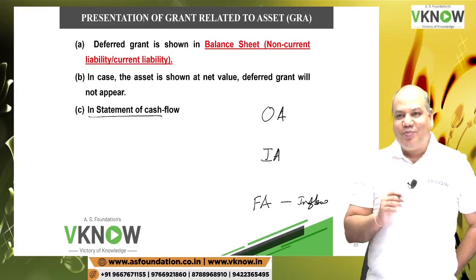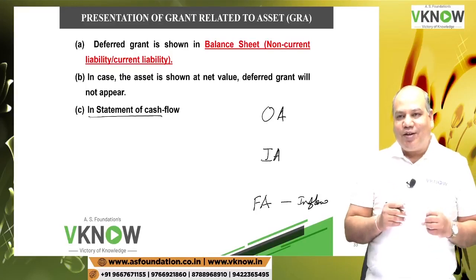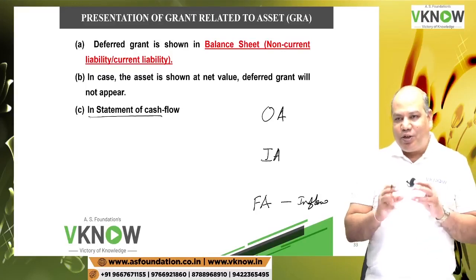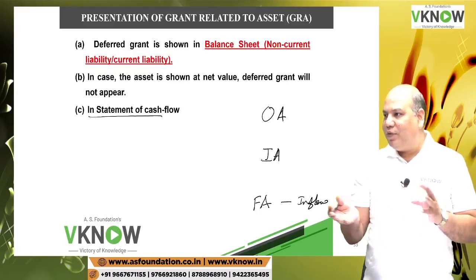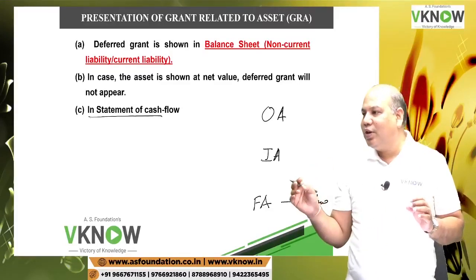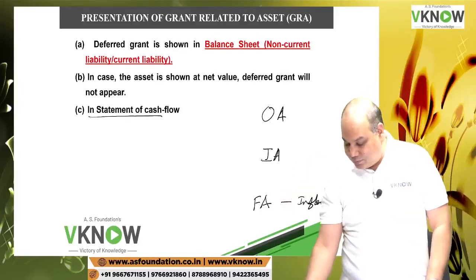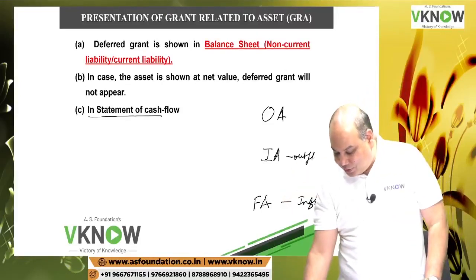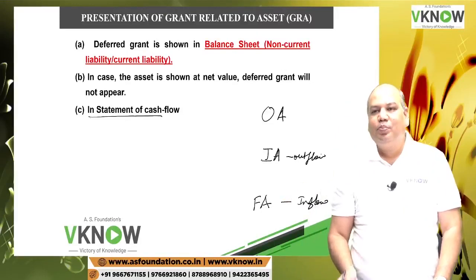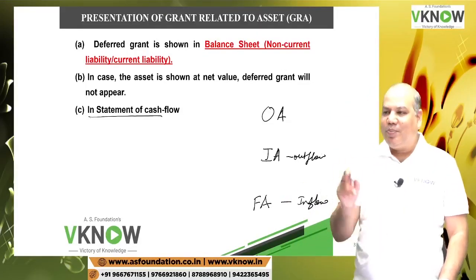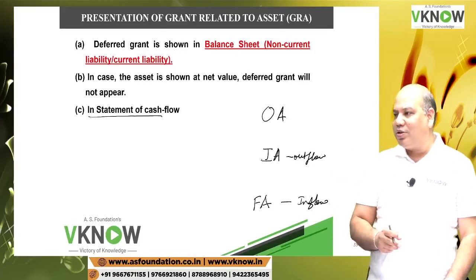So here also the same thing is happening. It's not a loan, it's a grant. But the objective is to buy an asset. If I issue share capital to buy an asset, where is share capital shown? Financing. This is financing. And the purchase of asset.